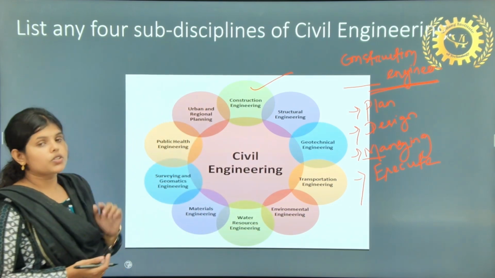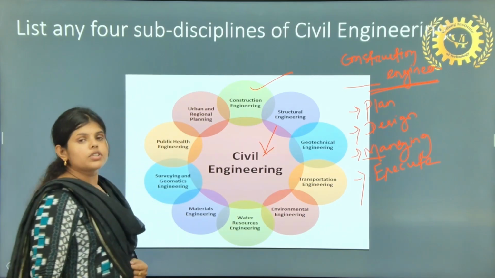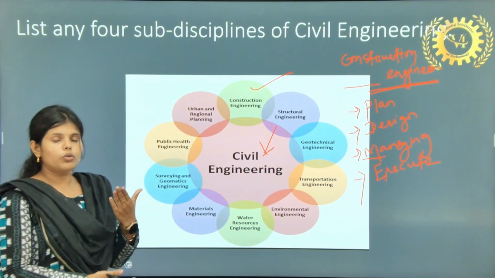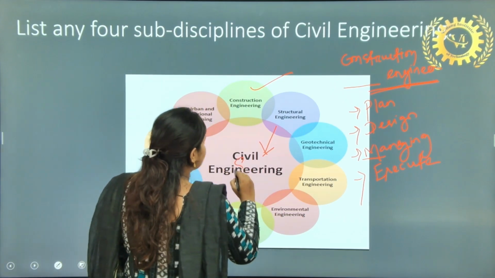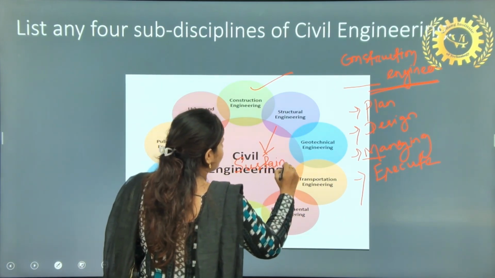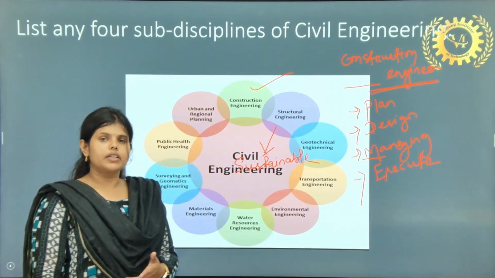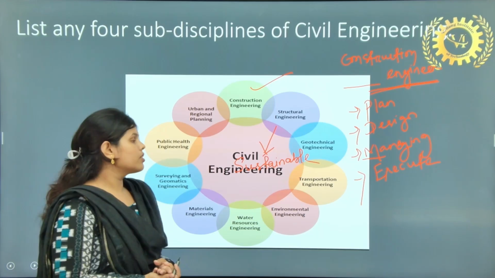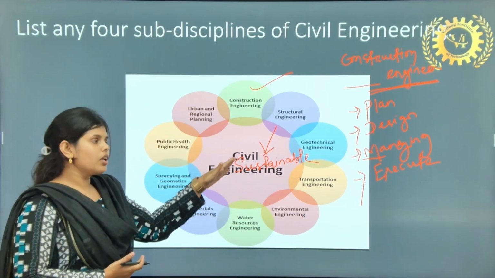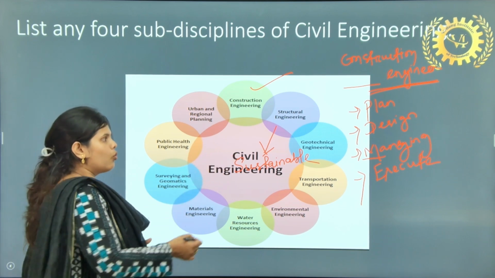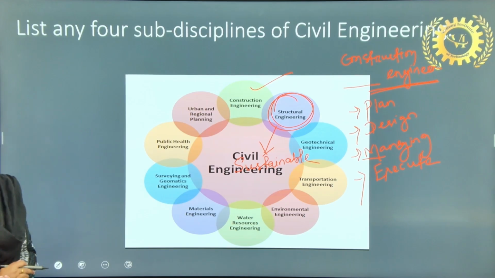Next one is your structural engineering. In case of structural engineering, what comes first? Which material or what are the things that can be sustainable, that can be durable. As a civil engineer, the first thing in our mind is how to make the construction sustainable, durable. That can happen by using the material properly. So the whole sustainable construction comes from the structural engineering part.